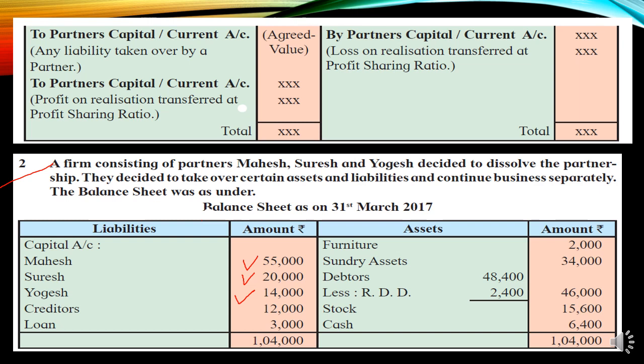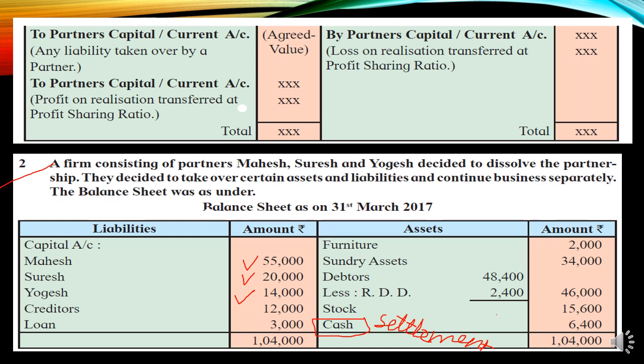Liability side: capital, creditors and loan. Asset side: furniture, sundry asset, debtor, stock and cash. The cash account plays a very important role in the settlement procedure, students. So you have to prepare the cash account very carefully and give all the effects carefully, because lots of items will be revealed in the cash account. For the settlement procedure it is very important.